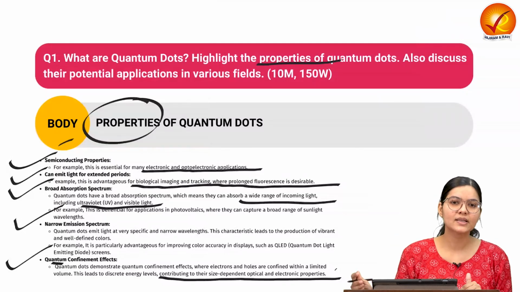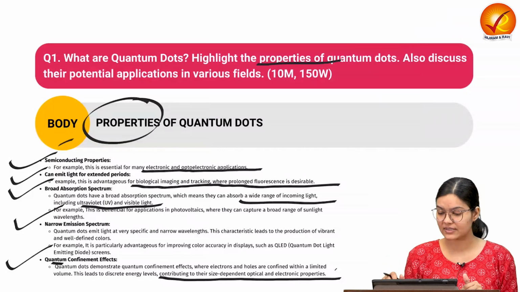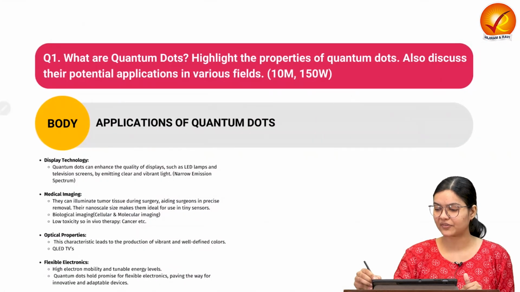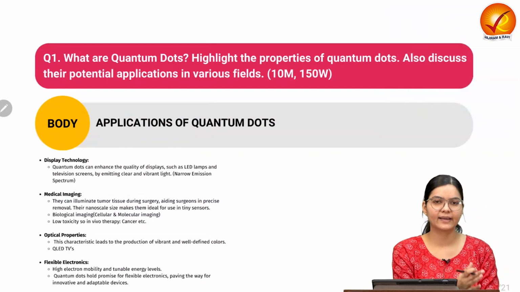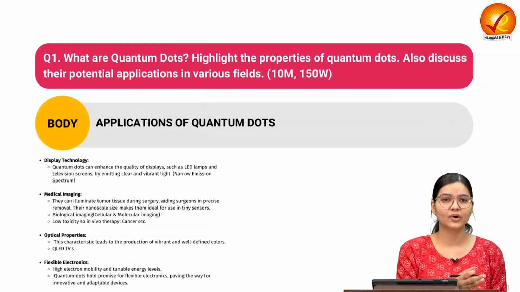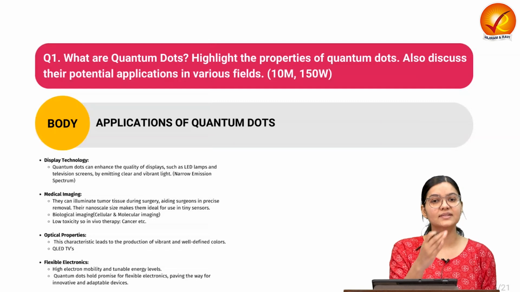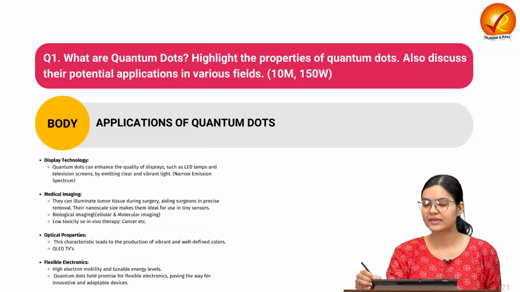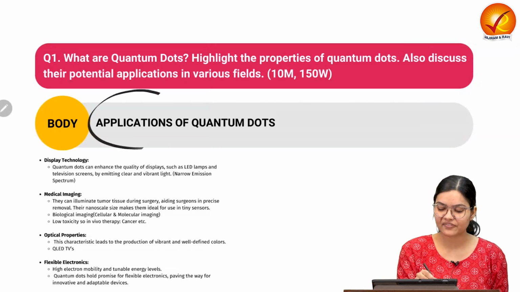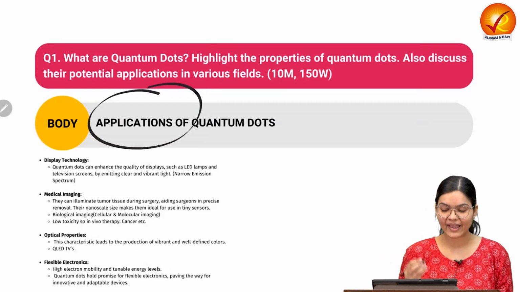So these were some of the properties which we have discussed. Now come to the second part of the body. As we know, whatever properties are there in the quantum dots, these will be associated with some applications. So based on the property only, the application part comes into the picture. So what different applications of the quantum dots do we have?